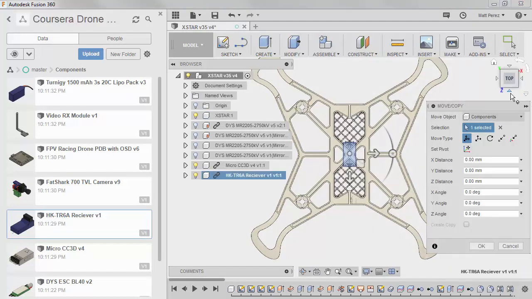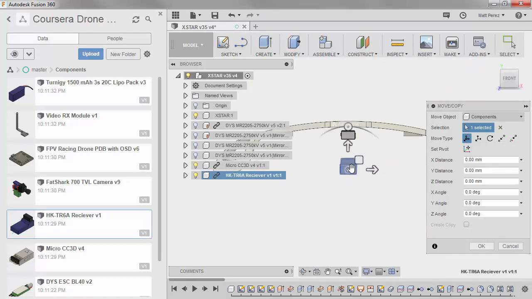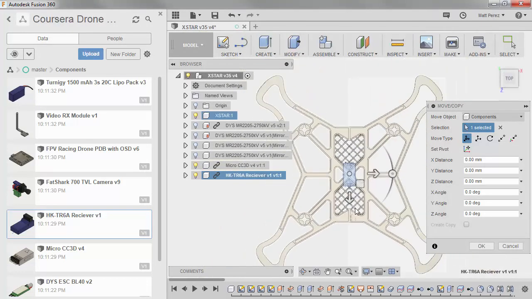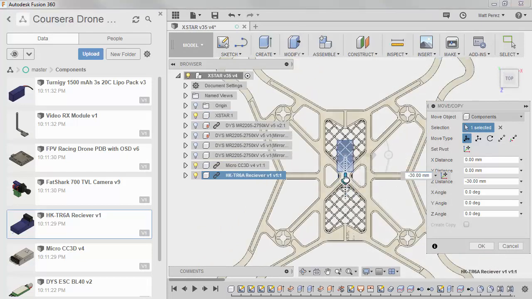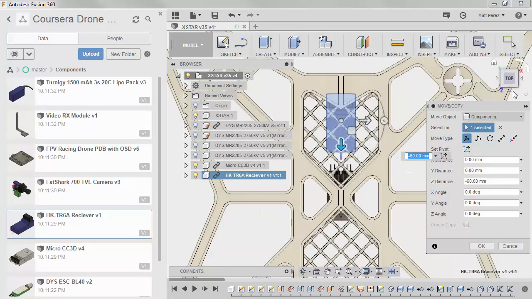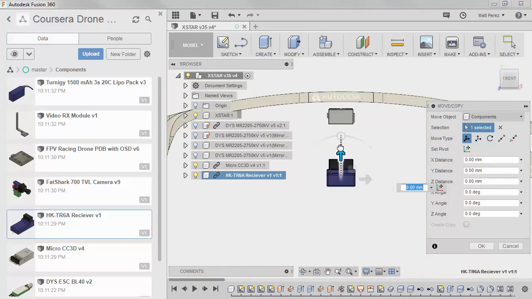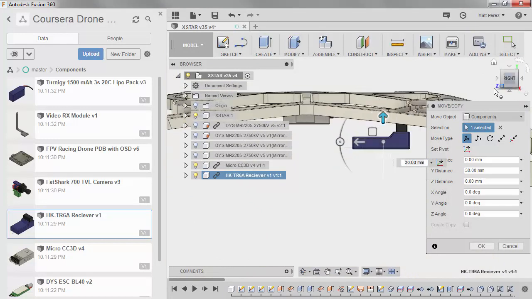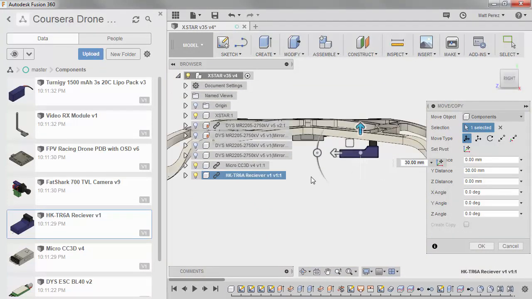If we rotate this around to a front view, again it's placed at the same location, but in our case this doesn't have to stay in this location. We're going to go ahead and move it backwards, go to a front view, move it up a bit. Now again, we don't have to have it in its final location. We just want to get it somewhere that we can account for it.